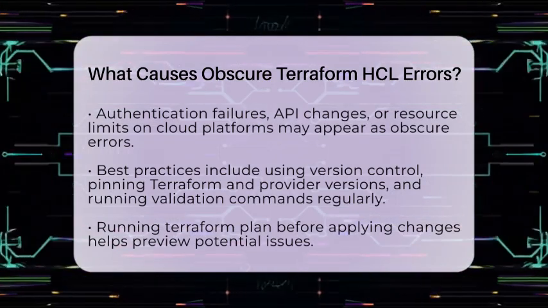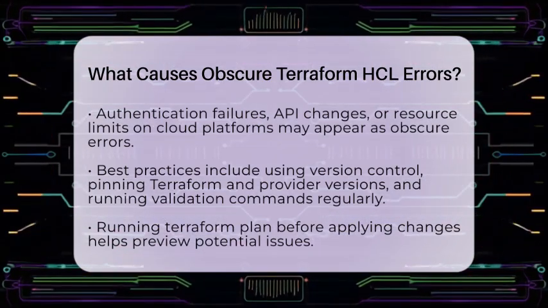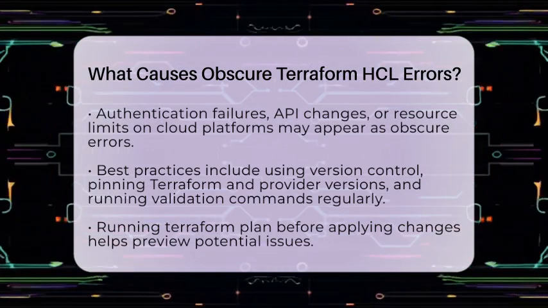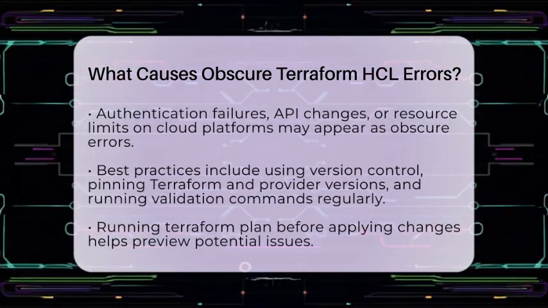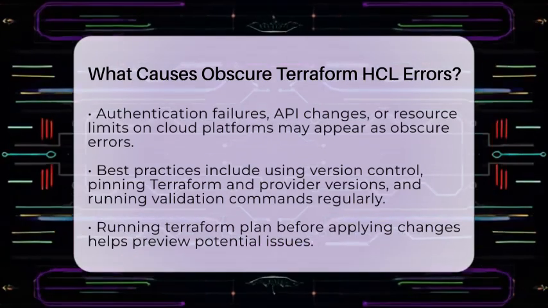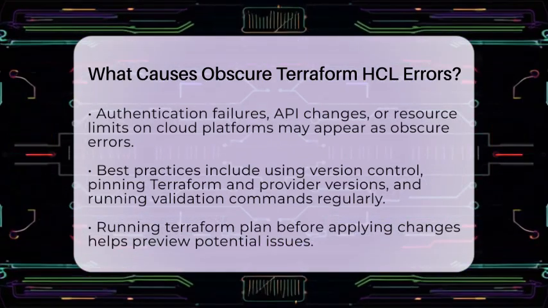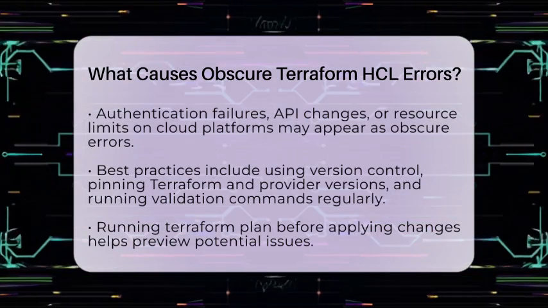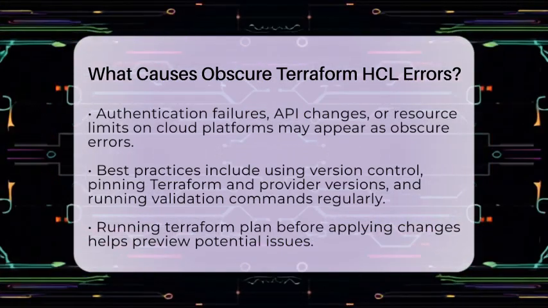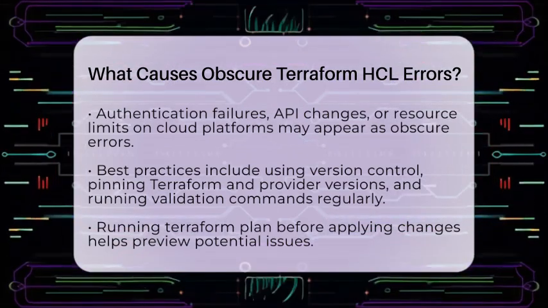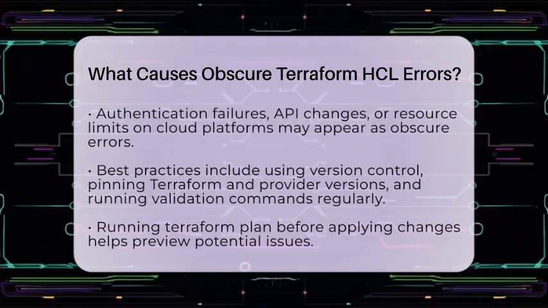Provider errors are another factor. Terraform relies on plugins to communicate with cloud platforms like Amazon Web Services, Microsoft Azure, or Google Cloud. If a provider plugin is outdated, misconfigured, or has bugs, errors can appear. Authentication failures, API changes, or resource limits on cloud platforms can also cause issues that seem obscure at first glance.